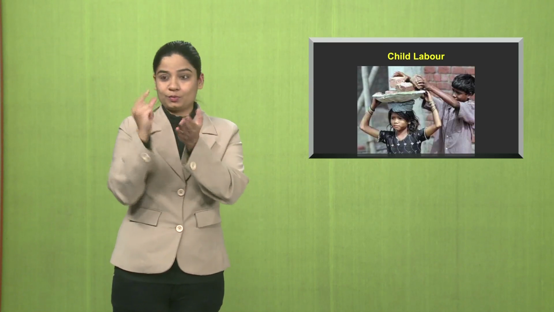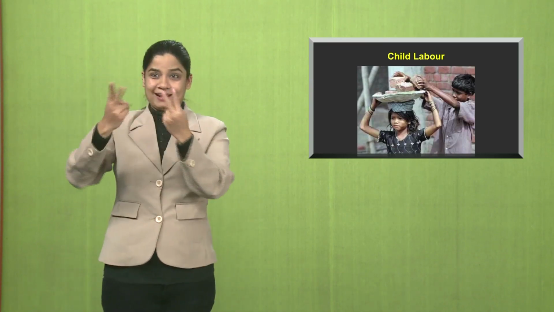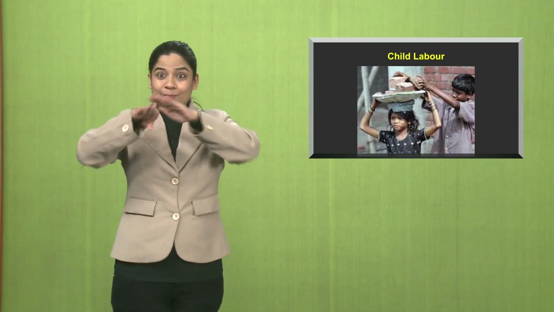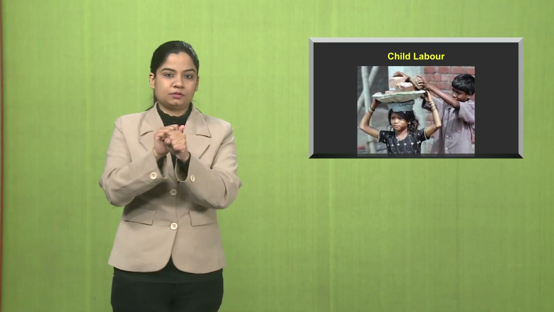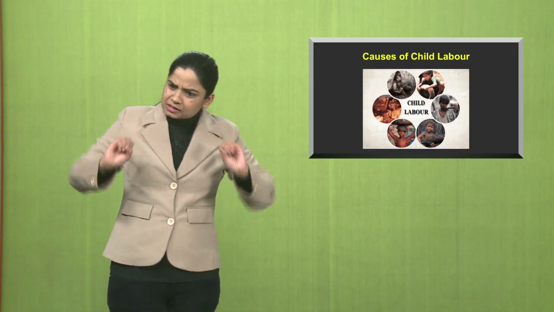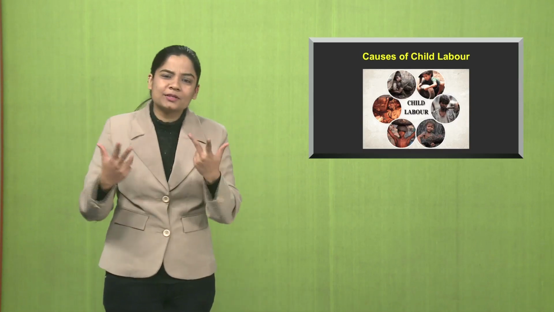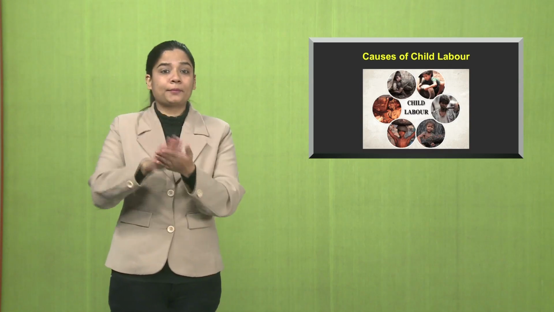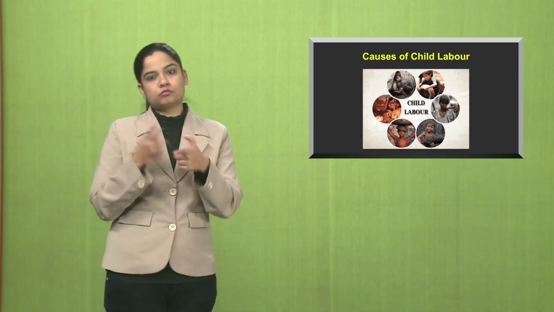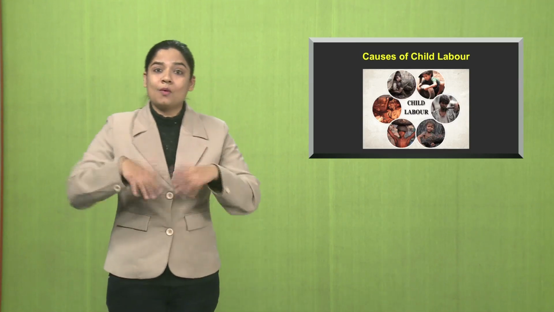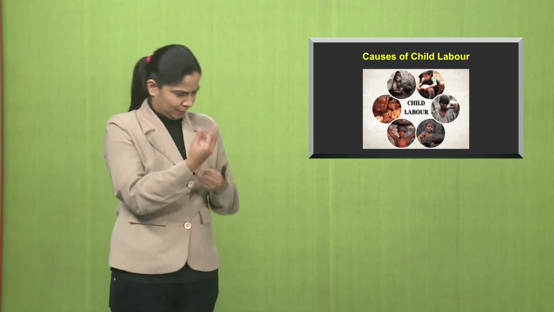labor. What is child labor? Someone who's below the age of 14 and is engaged in a work to earn a living. There's so much of child labor in India. Let's discuss it more. Why is child labor happening? What are the causes of child labor? Most of all, orphan children, abandoned children, or rejected children have to undergo child labor to survive.